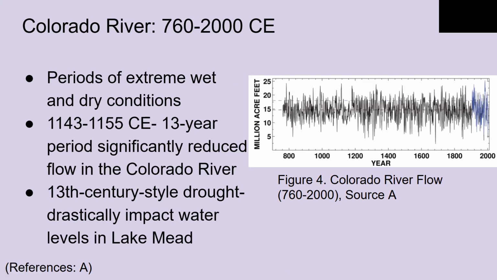It reveals that the early 20th century was unusually wet, contrasting with much drier periods in earlier centuries. For instance, from 1143 to 1155 CE, there was a 13-year period of significantly reduced flow in the river. The observed flows only provide a short-term snapshot of the overall river flow. Tree ring records provide a more complete picture of past conditions.